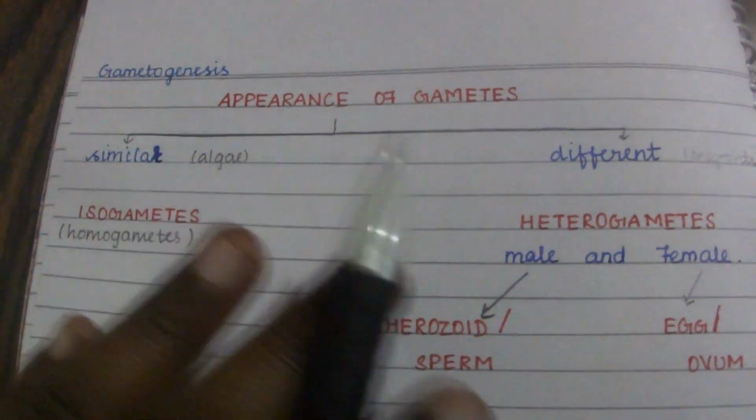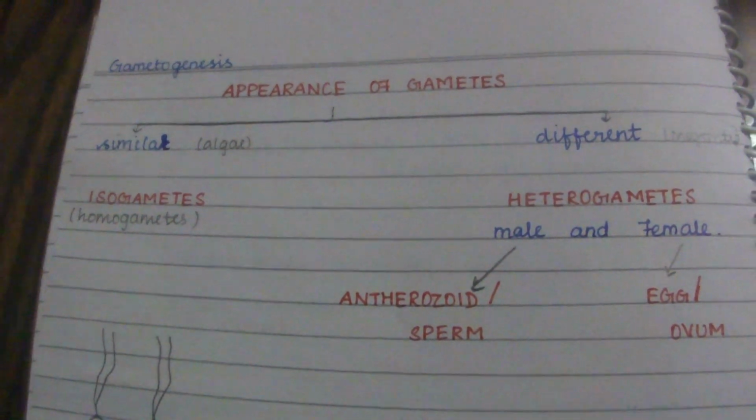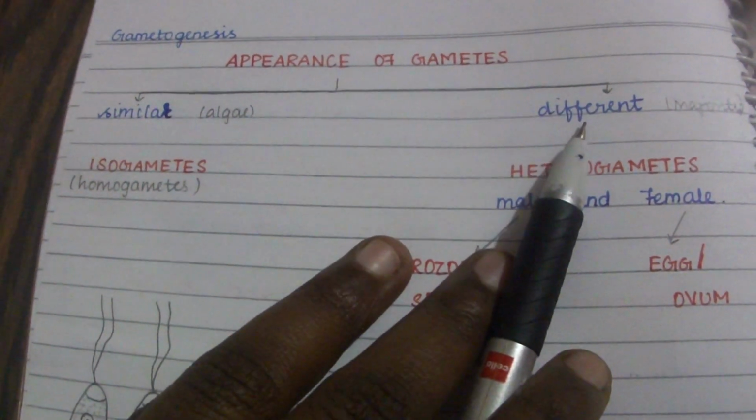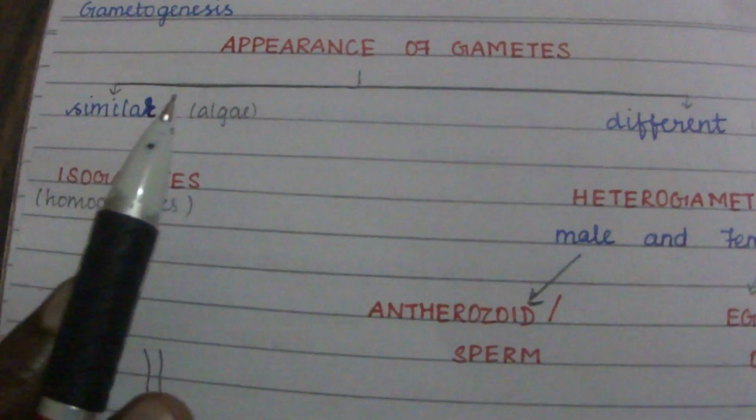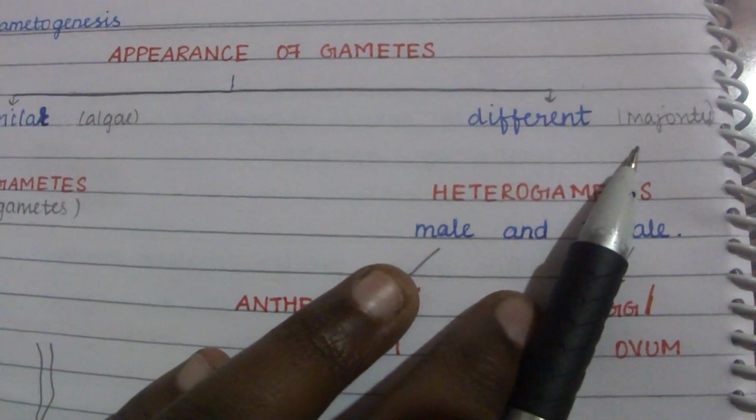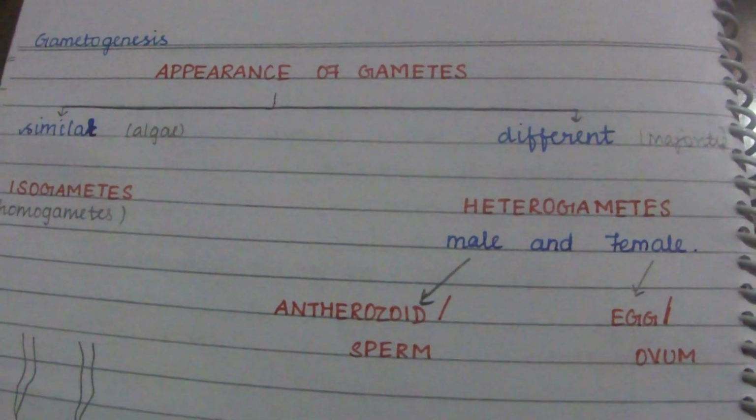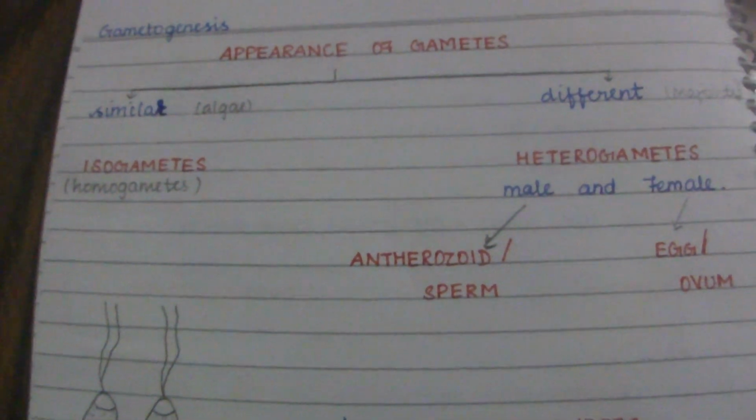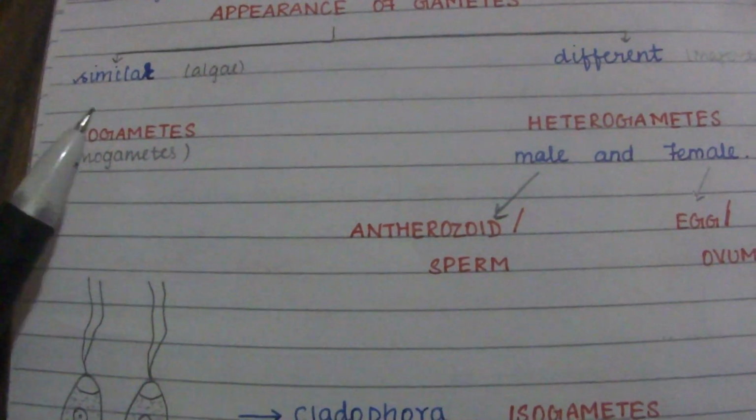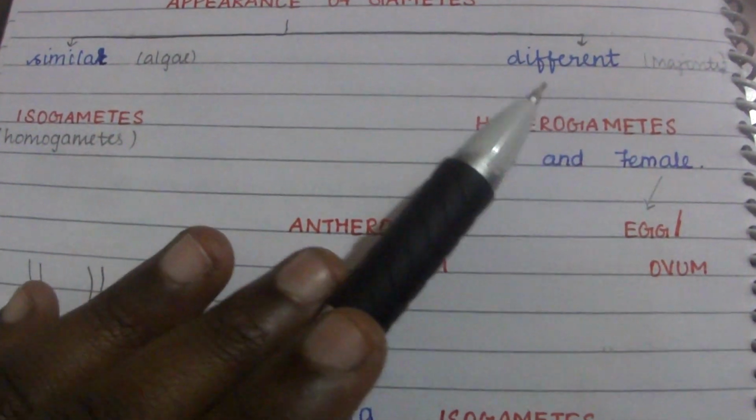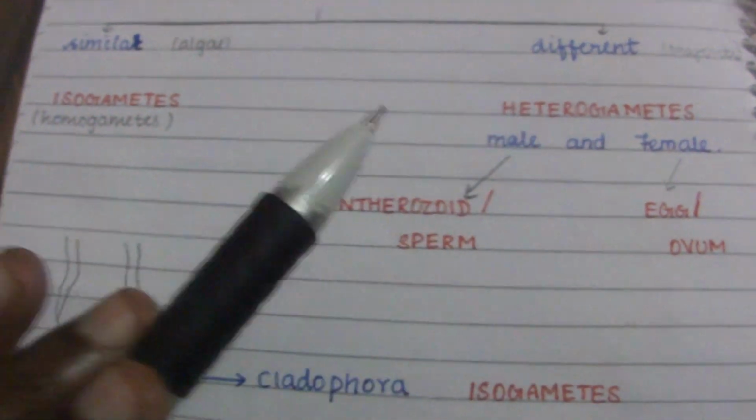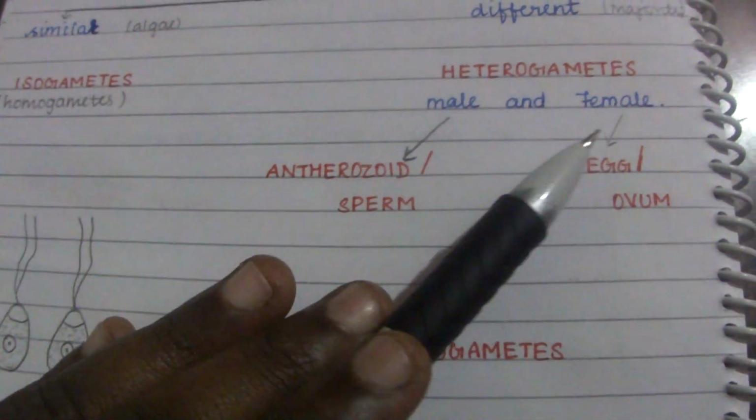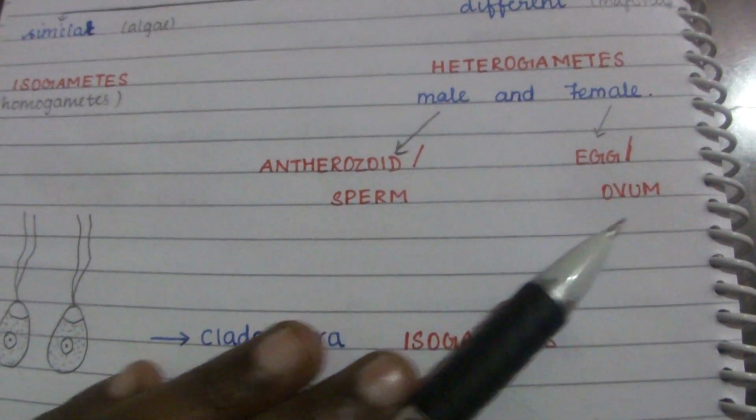Now, the appearance of the gametes. During gametogenesis, the gametes may be similar, that is both the male and female gametes may be similar. Sometimes they are different. It is similar in algae, whereas in the majority of sexually reproducing organisms it is different. If both the male and female gametes are similar, we call them isogametes, that is homogametes. If they are different, we call them heterogametes, where the male gamete is called antherozoid or sperm and the female gamete is called egg or ovum.